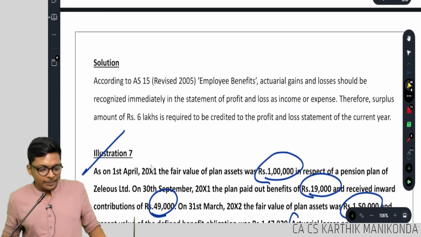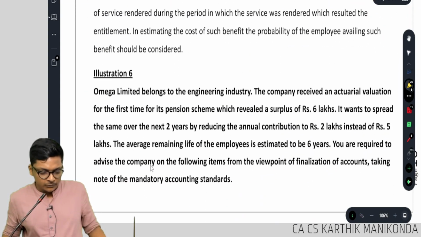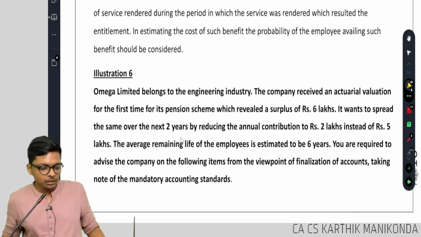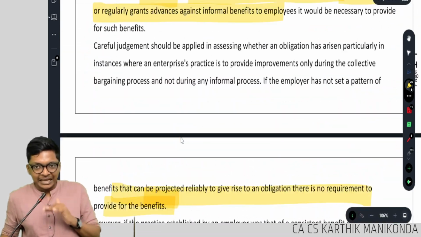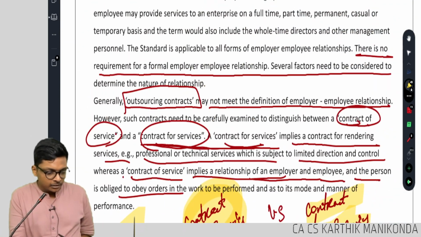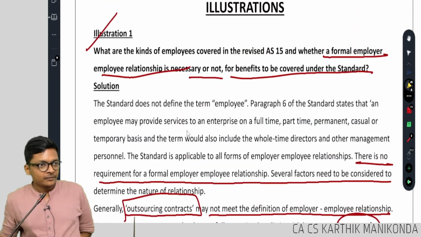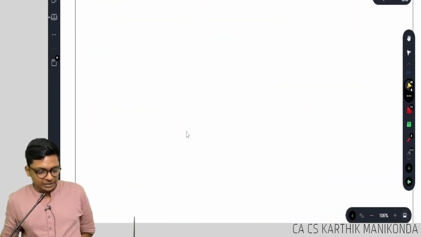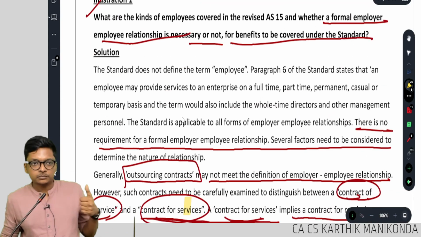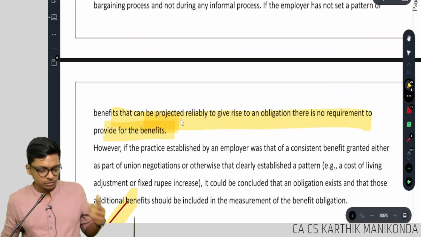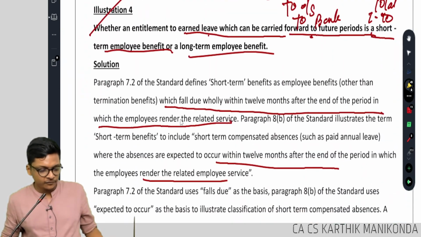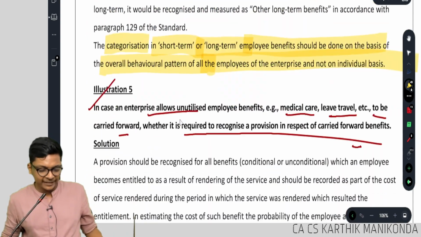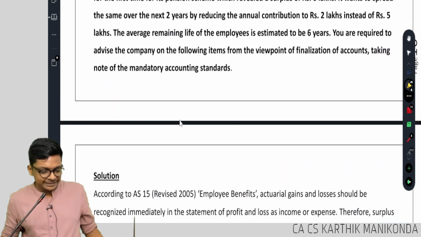Now let's do all the balance illustrations one by one. Let's come from the first and close this chapter, guys. That's it, it's over. We just have to practice a few sums. 1 is over, 2, 3, 4, 5 is done, 6.